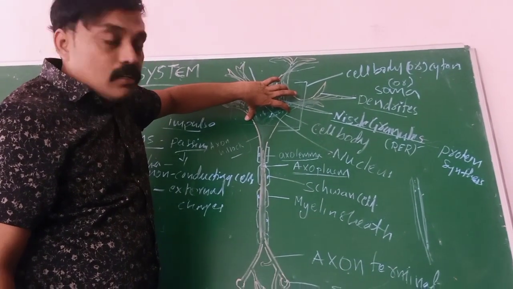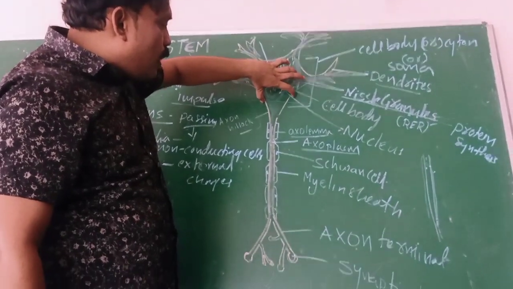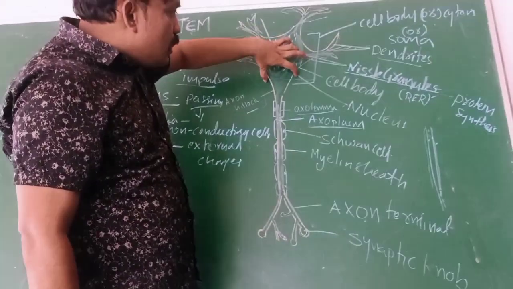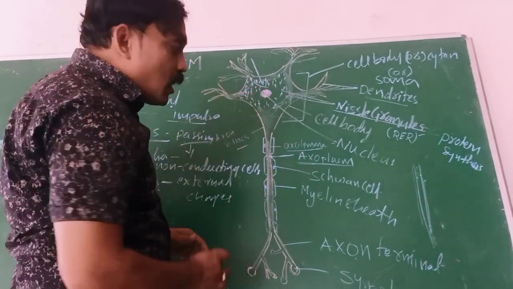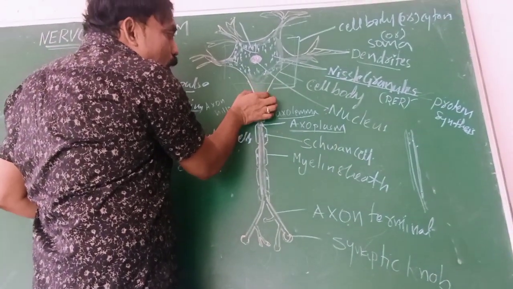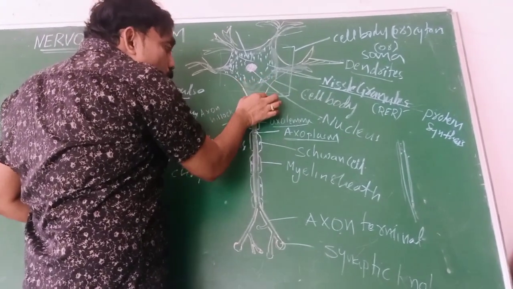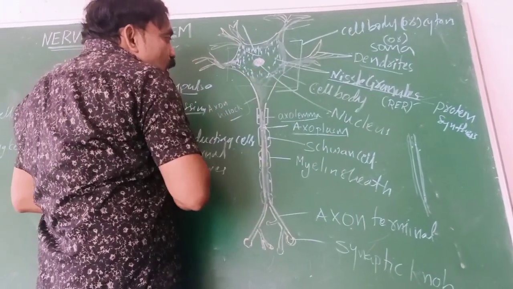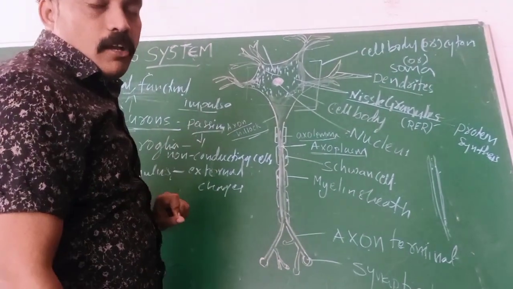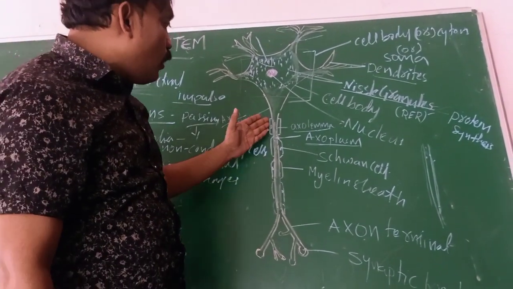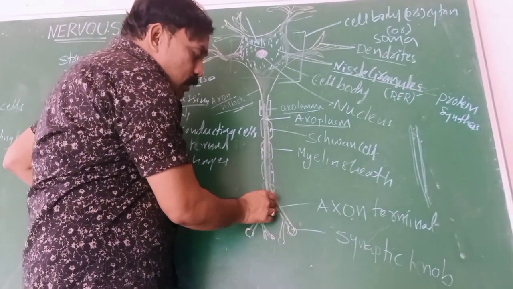This axon starts from the cell body or cyton. The starting part, where the axon starts from the cell body, we call the axon hillock. What is the meaning of axon hillock? The axon hillock is the part that is connected with the cell body. That means the axon originates from the cell body, and where it originates, we call the axon hillock. Try to remember the names.